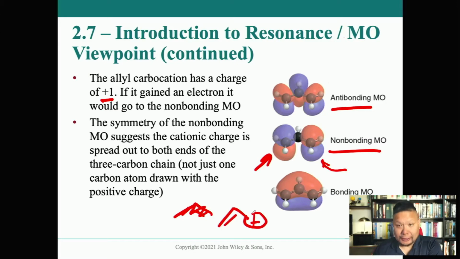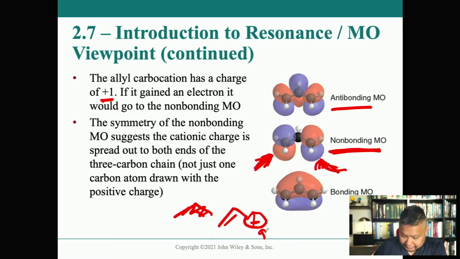What the plus charge right here, the carbocation, denotes, right? It's saying that this plus charge is actually missing electrons. It's an empty, non-bonding orbital, but when you draw out the non-bonding orbitals symmetrically, there are actually empty orbitals on both sides of the molecule, not just on the right side like this drawing shows, with just a carbocation on the right side.